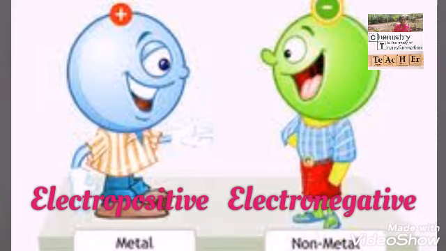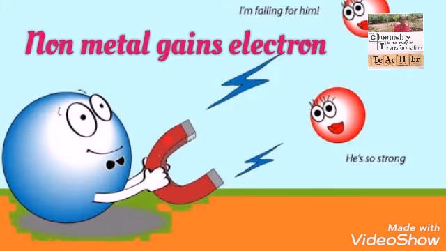The elements that accept the electron to attain the stable configuration become negatively charged, and these elements that are electronegative in nature by gaining their electron are called nonmetals. So metals are electropositive in nature and nonmetals are electronegative in nature. The physical and chemical properties of metals and nonmetals depend on their electropositive and electronegative nature.